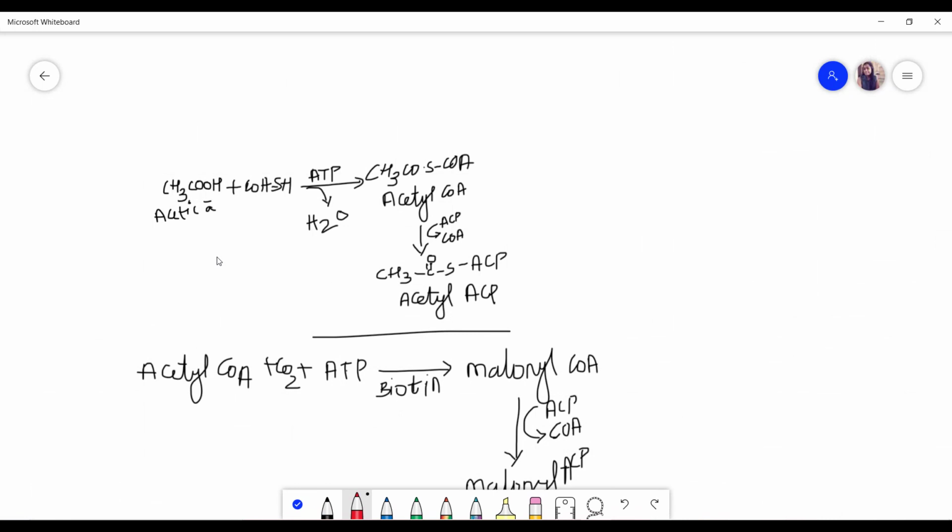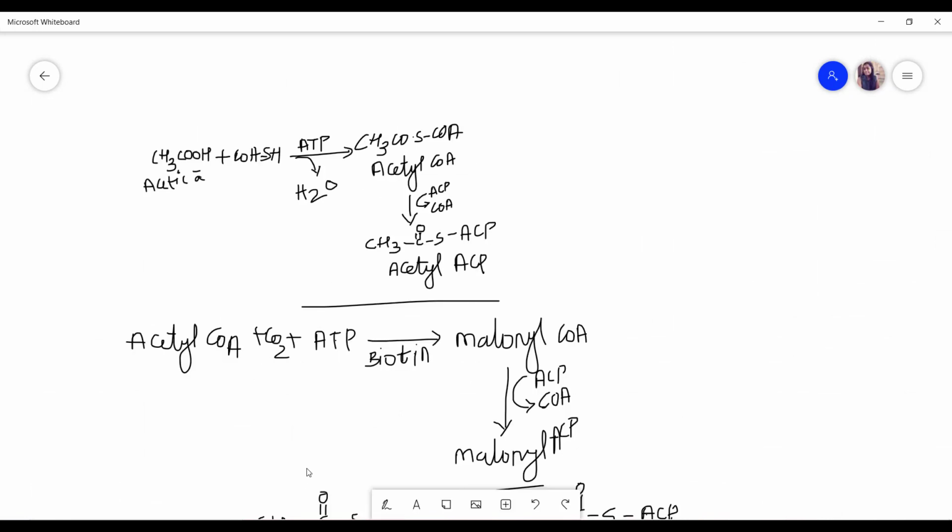First let's see acetyl ACP. Sorry, it's not acyl, it's acetyl ACP. So this acetyl ACP, first what will happen? Acetic acid will combine with SH coenzyme A. By releasing H2O, with the help of energy, it will convert into acetyl CoA.